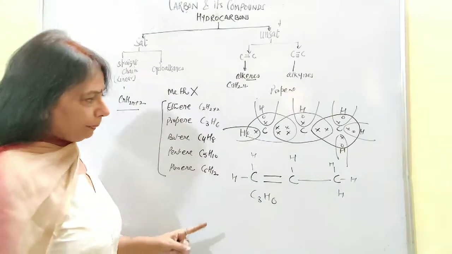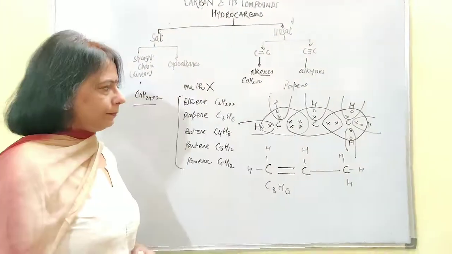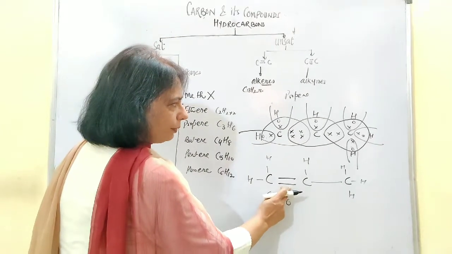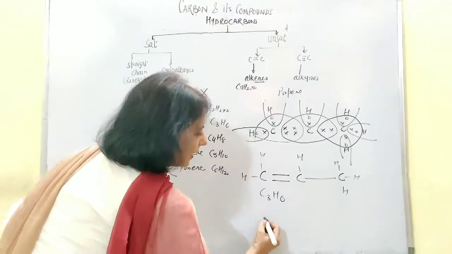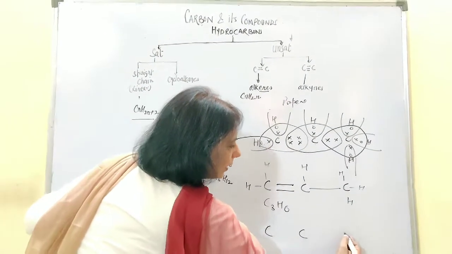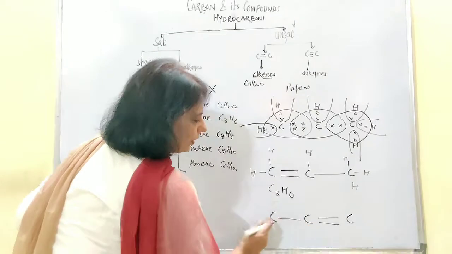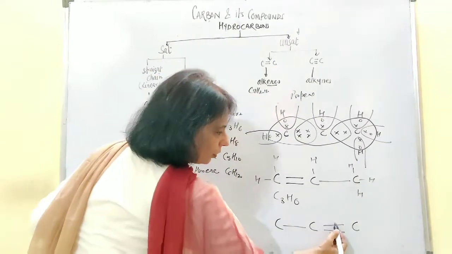So the total number of carbon atoms is 3, and the total number of hydrogen atoms is 3 plus 3, 6. It's not necessary that every time you have to put the double bond here. You can put the double bond this side also, in this way. 3 carbon atoms drawn in this way. Put the double bond this side, single bond here, and then now count the tetravalency.